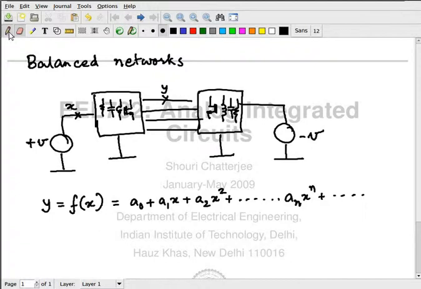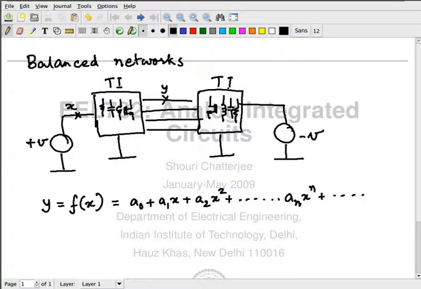So we understand that both of these blocks will generate harmonics and nothing else. Okay, assume that these are PI systems. Fantastic.